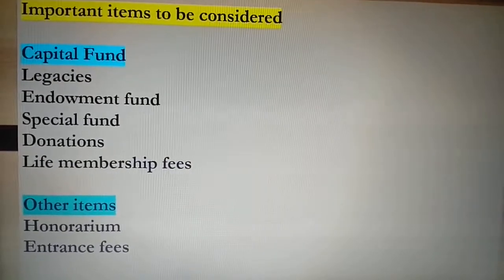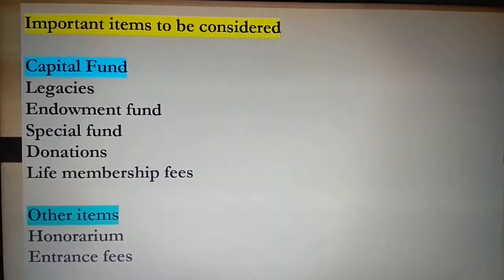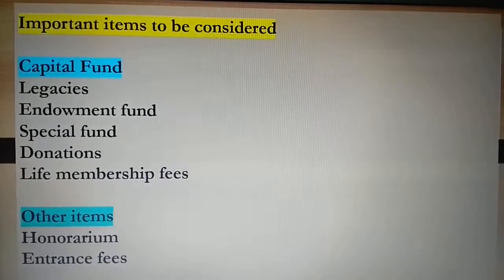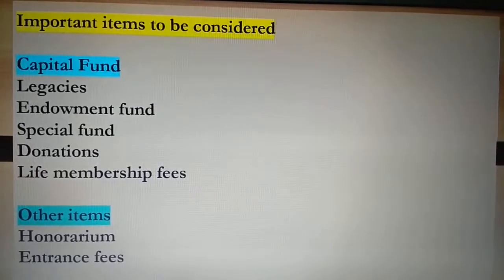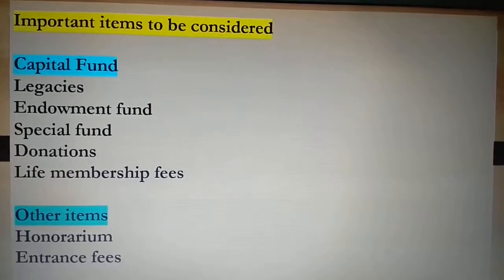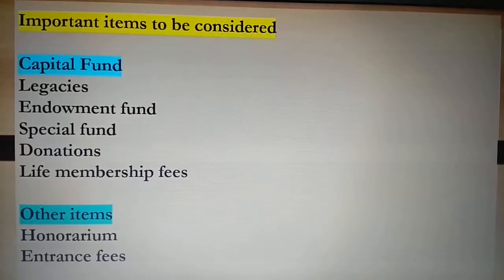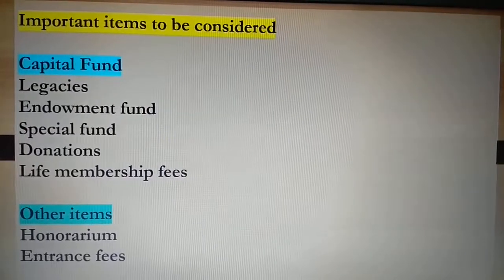Then special fund. What is a special fund? The fund which is received by not-for-profit organizations, firms or institutions for a special purpose. For example, if the fund is received for construction of a building, it should be building fund. If it is for the purpose of sports, it is called sports fund.